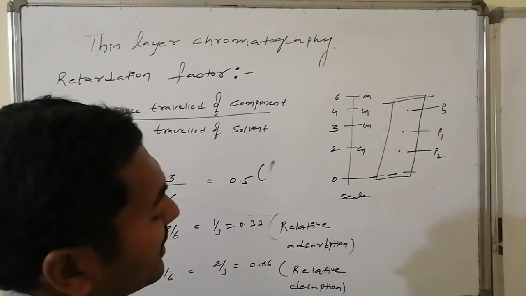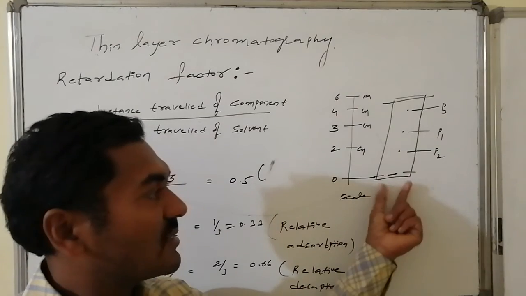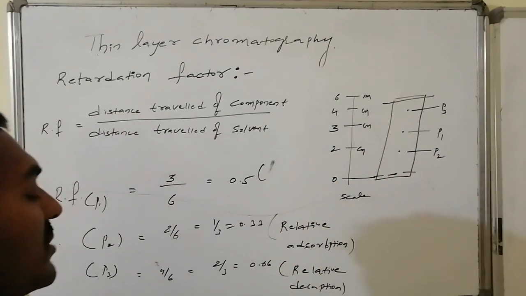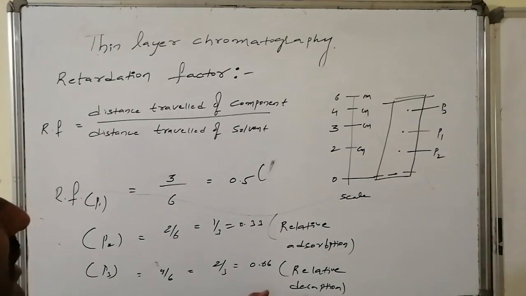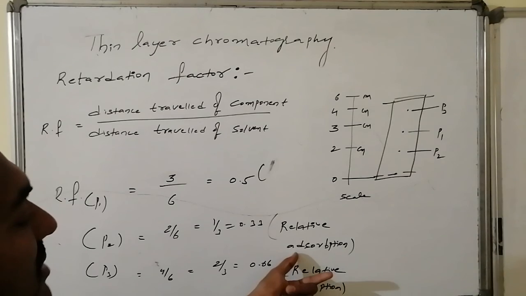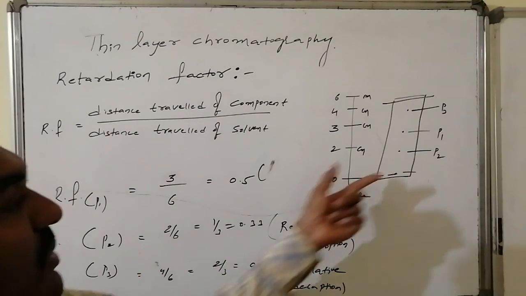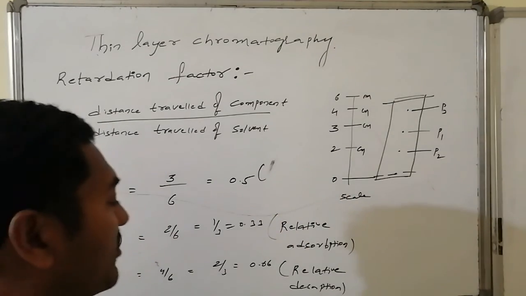Desorption is maximum implies the attractions between the stationary phase, silica gel, and the component are easily broken. Relative adsorption is maximum for P2, so the forces of attraction are relatively maximum and it can't move to the maximum distance.